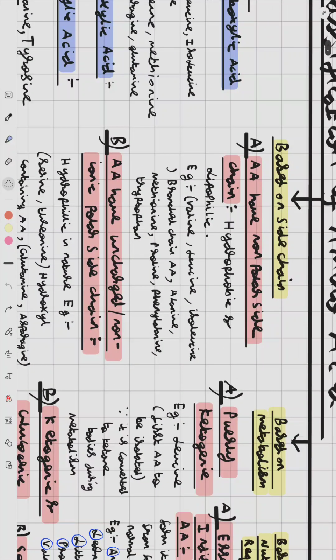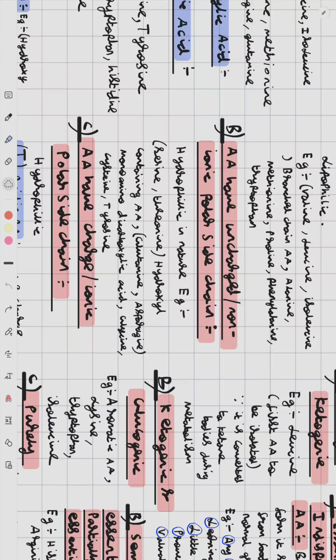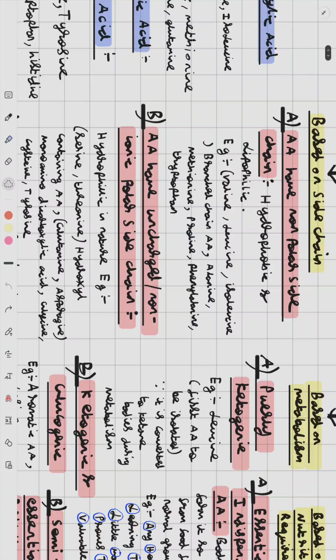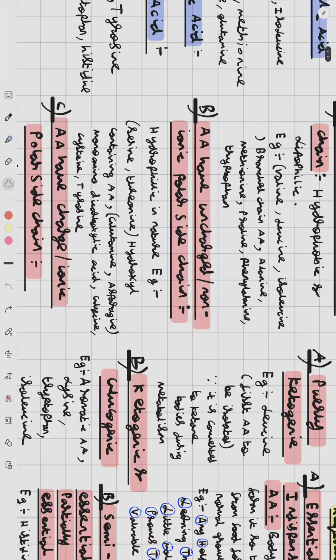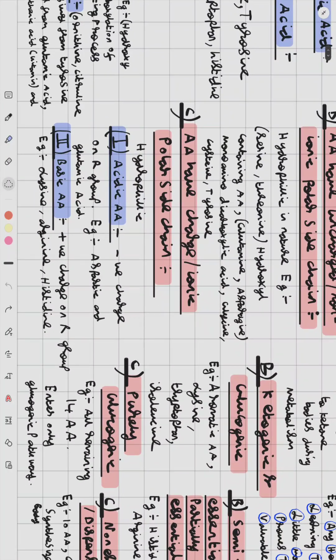So now we can say that based on side chain, amino acids are classified into three types: amino acids having a non-polar side chain, amino acids that have an uncharged or non-ionic polar side chain, and amino acids that have a charged or ionic polar side chain, which is further classified into acidic and basic amino acids. The non-polar ones are hydrophobic and lipophilic; examples are the branched-chain amino acids, alanine, methionine, proline, phenylalanine, and tryptophan. The uncharged polar ones are hydrophilic, that is, water loving; examples are the hydroxyl-containing amino acids, monoamino dicarboxylic acids, glycine, cysteine, and tyrosine. For the charged ones, acidic are aspartic acid and glutamic acid, and basic are lysine, arginine, and histidine.